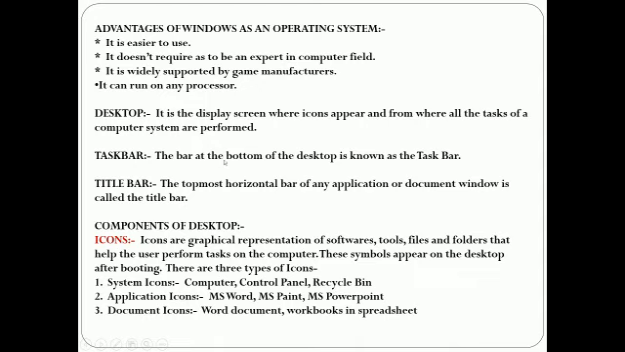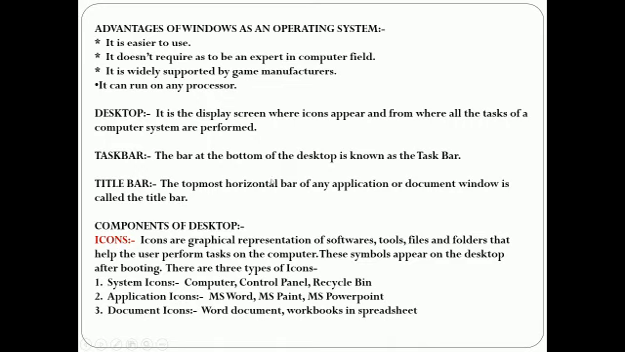Taskbar. The bar at the bottom of the desktop is known as the taskbar. It contains the start button and the icons of the documents and the programs which are running on the computer system. It also displays the sound option and the clock by default. The taskbar is located at the bottom of the desktop screen. We can change the position of the taskbar also if we want.